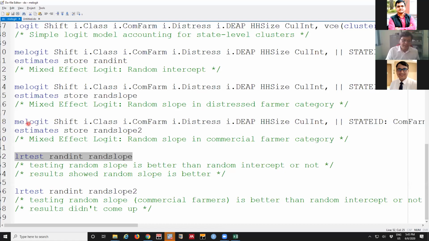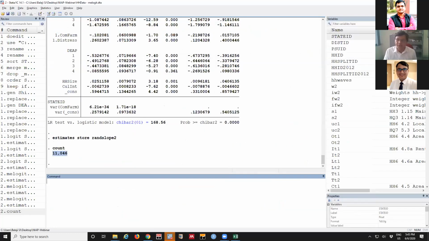There will not be much change. Instead of logit, if you type other regression types, the other things will be carried. Instead of logit, you go for Probit, there will be Probit regression. There is not much difference. That's all from my side. If you want to ask something, you can.